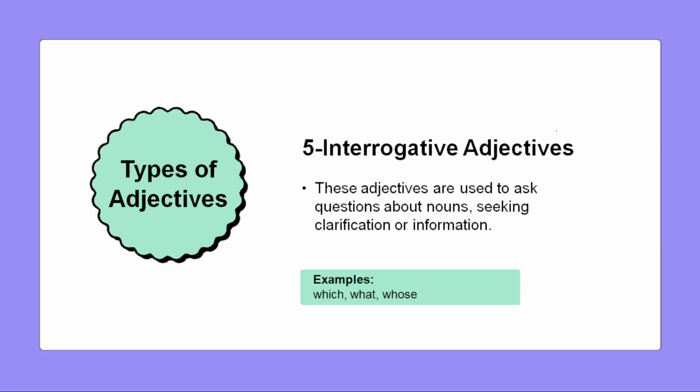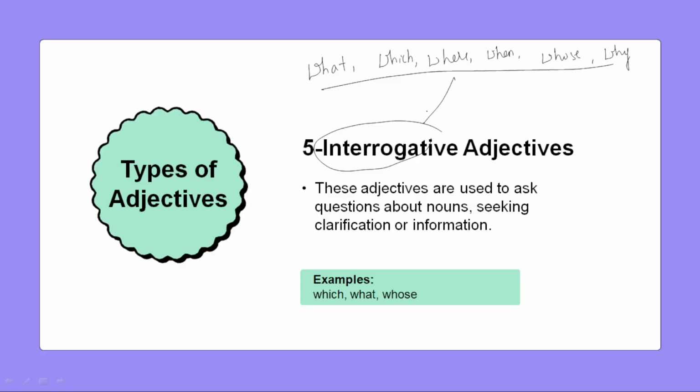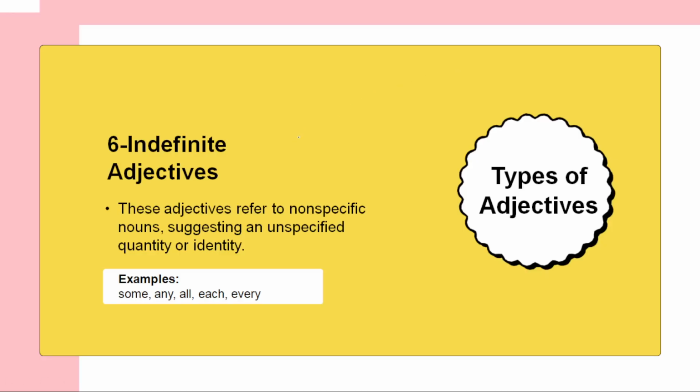Coming to the interrogative adjectives, these adjectives are used to ask questions. Interrogation, the name itself says interrogating. Interrogating means what? Questioning. We are questioning the nouns like what, what is this, which ball is this, where do you go, when do you come, whose pen is this, why do you do like this? All these wh words are called interrogative adjectives.